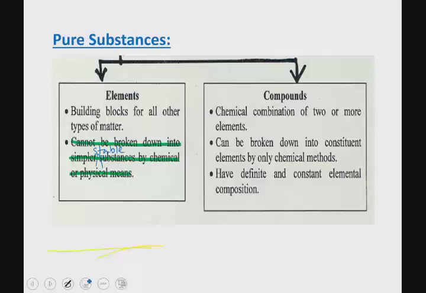Compounds, on the other hand, and please note the difference, are created by a chemical combination of two or more elements. This definition of compounds, that it is something you get through a chemical combination of two or more elements, is very important for you to understand and remember. We will come back to this definition later on in the course as well, but please focus on each and every word in that definition.